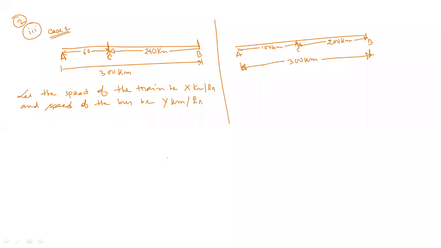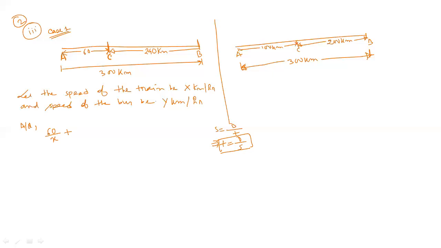So how can you write down the equation in terms of time? Now see, we know speed equals distance by time, so time will be equal to distance by speed. You have to apply this formula. For traveling 60 kilometers, what will be the time? Time will be 60 by x. And for traveling 240 kilometers, what will be the time?